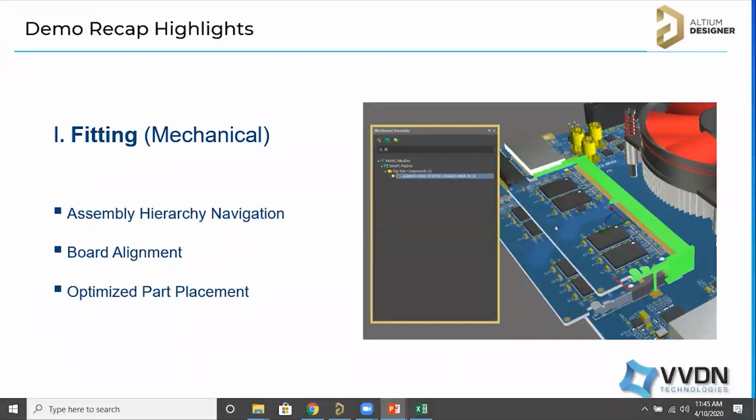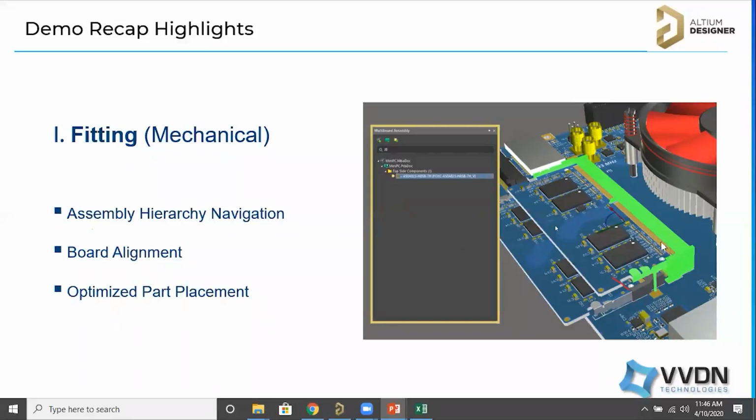For the mechanical side, again, there is an assembly hierarchy. You can create the hierarchy, you can navigate. You can do the board alignment and the part placement, like component placement also can be done. Mating, board alignment, and the hierarchy. So mechanically we can do everything. One thing is missing here, the enclosure, but that is also possible. Maybe I'll show in some other board. You can import the enclosure and you can check the collisions.